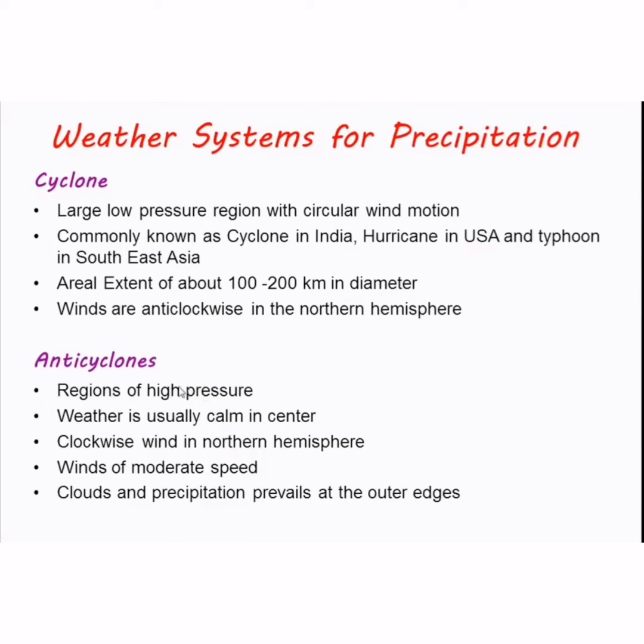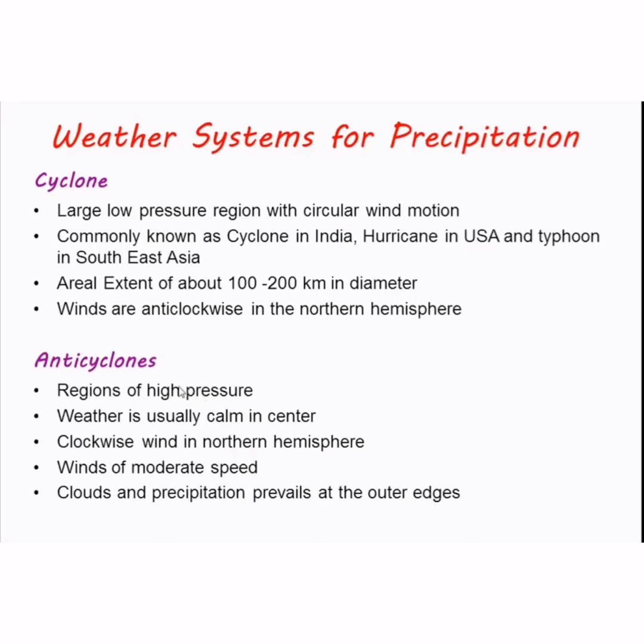Weather system for precipitation: cyclone, a large low pressure region with circular wind motion, commonly known as cyclone in India, hurricane in USA, and typhoon in Southeast Asia. Areal extent of about 100 to 200 km in diameter. Winds are anti-clockwise in the northern hemisphere.